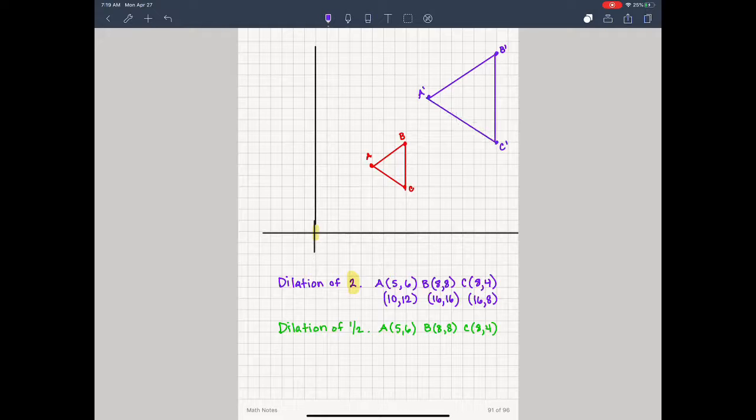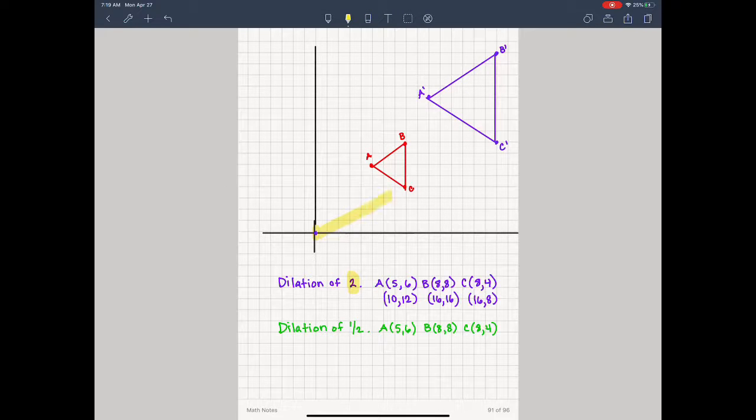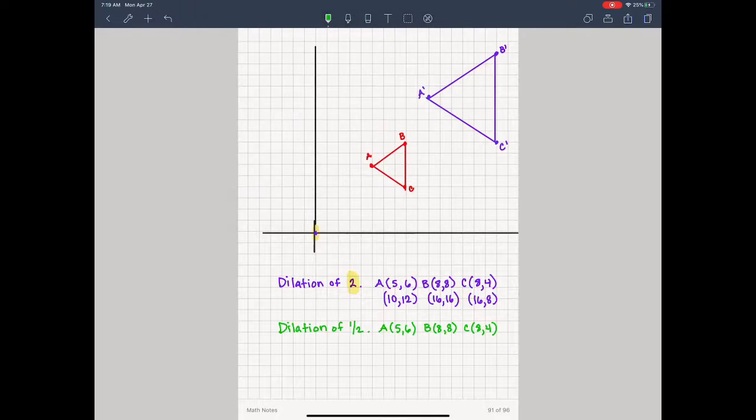And notice that it dilated from the origin, which is back here. Which means that these, let me, boom, like that, and like that, out from that direction. Okay, now let's do our second dilation, and in this dilation, you're going to do a dilation of 1/2.